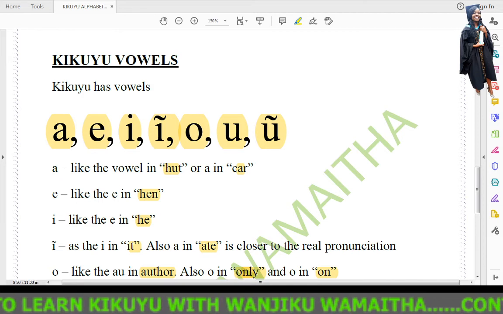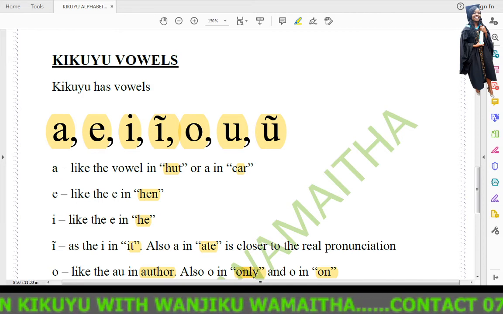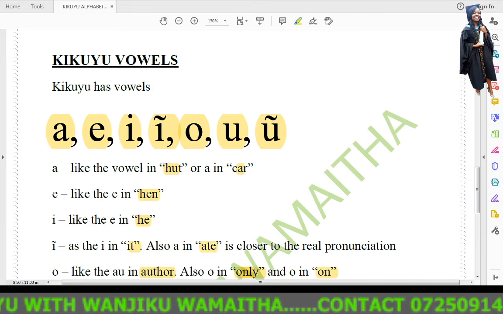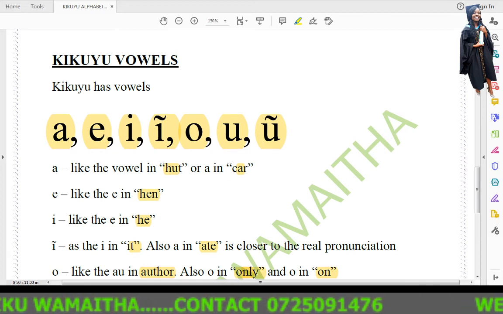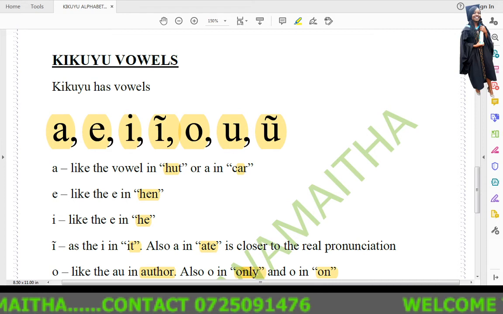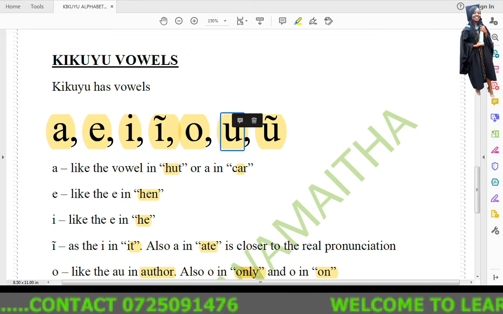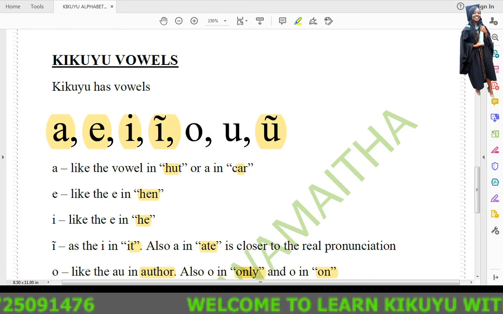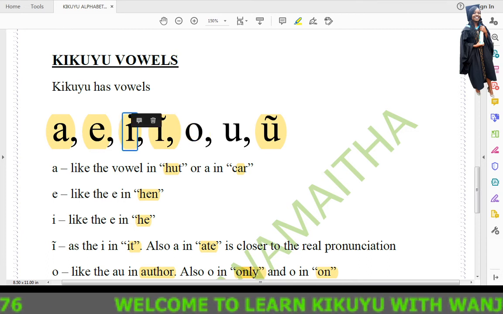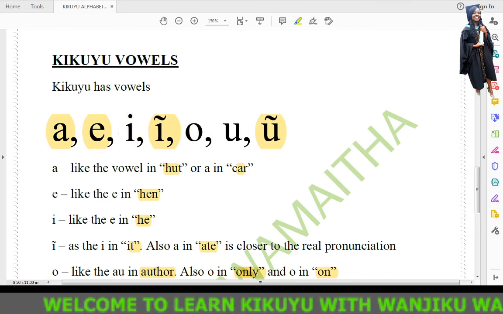A is like the A in the common word atirere. Then O is like the one that is common in the word O. If you want to ask who, you say O.